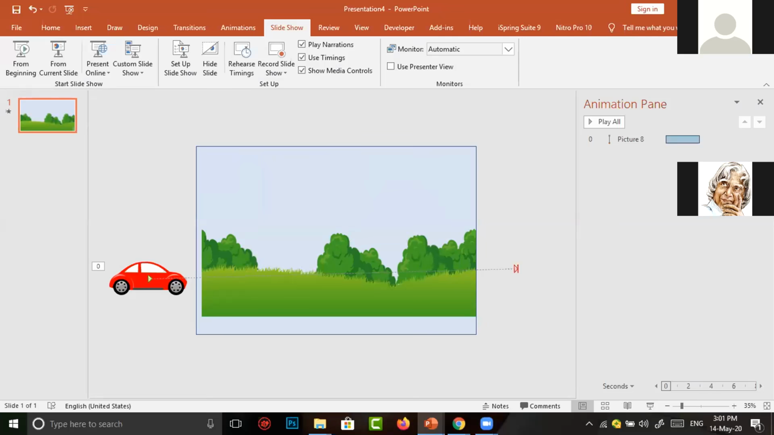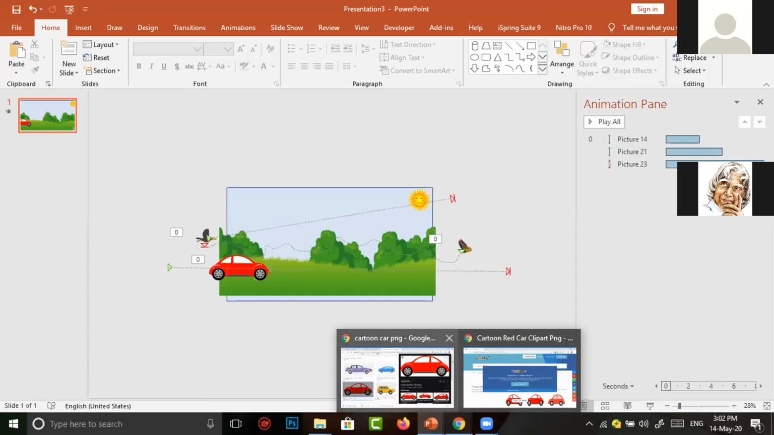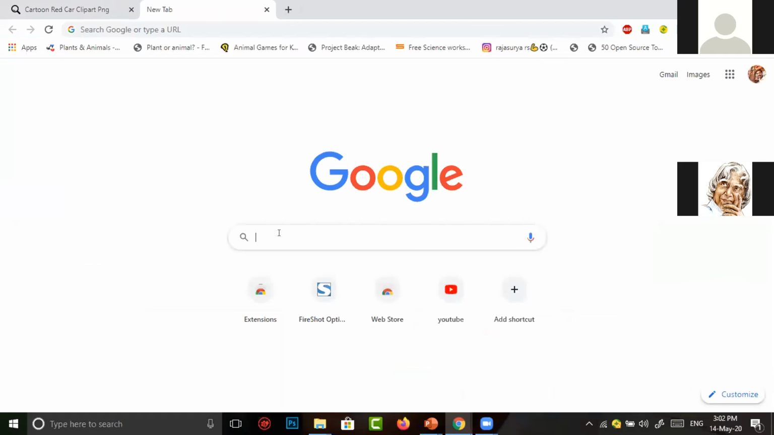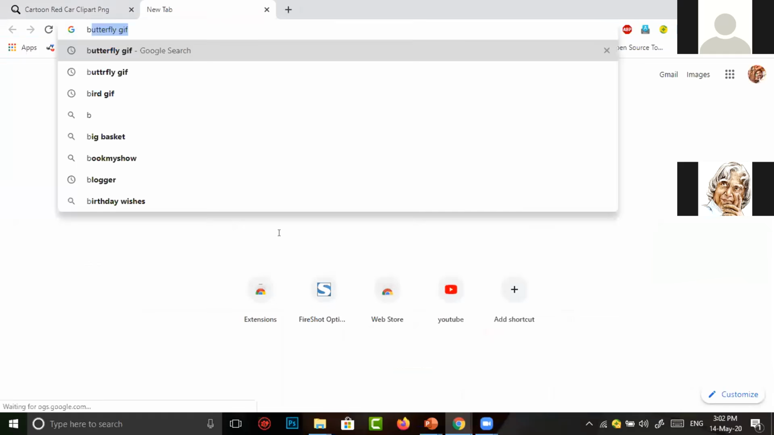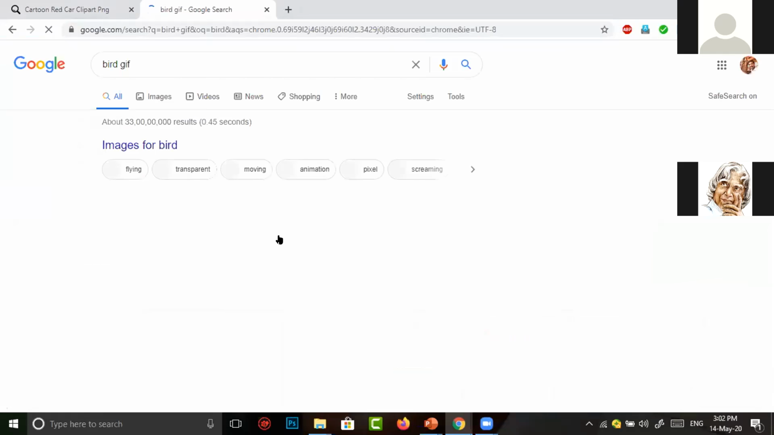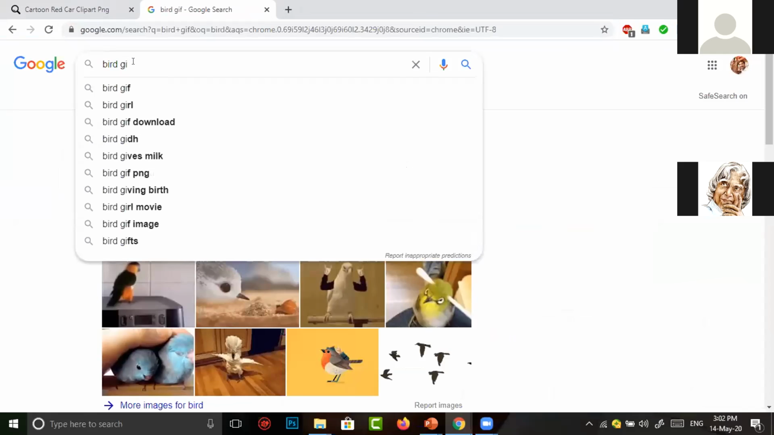So again, I want to download a bird image. For this, we should go to Google. In Google, I am typing bird. You can go for cartoon bird. Yeah, sorry, cartoon bird PNG.